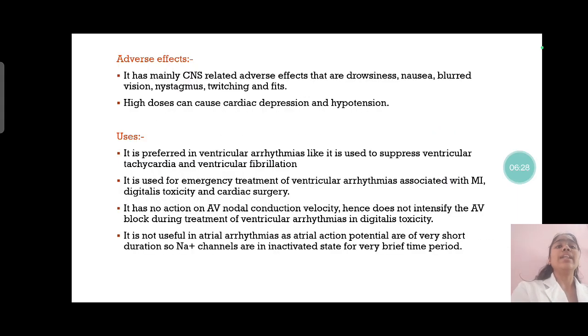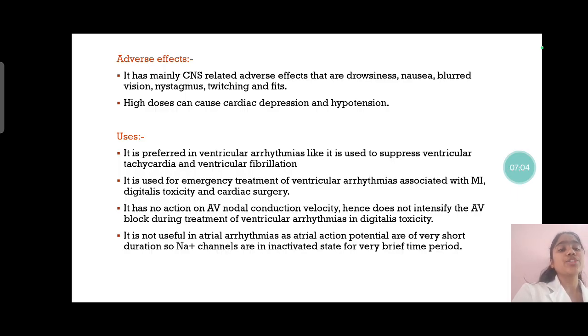Now, let us understand some of the adverse effects of lignocaine. As it crosses the blood-brain barrier, it causes CNS-related adverse effects, that is drowsiness, nausea, blurred vision, nystagmus, twitching and fits. High doses can also cause cardiac depression and hypotension. It is preferred in ventricular arrhythmias: it is used to suppress ventricular tachycardia and ventricular fibrillation. It is also used for emergency treatment of ventricular arrhythmias associated with myocardial infarction, digitalis toxicity and cardiac surgery.